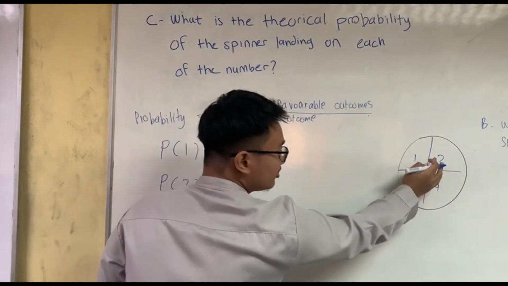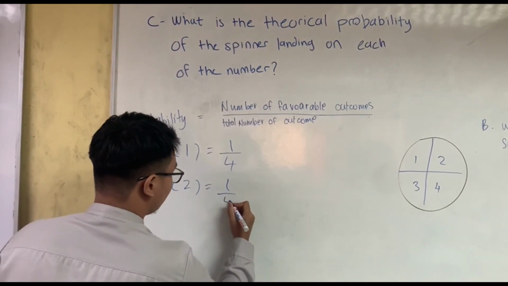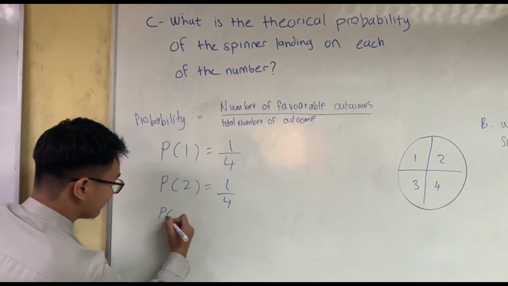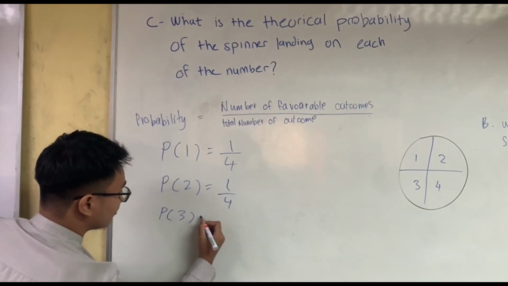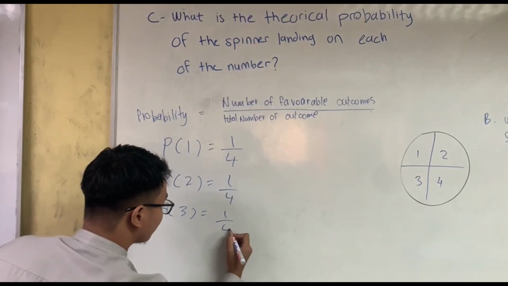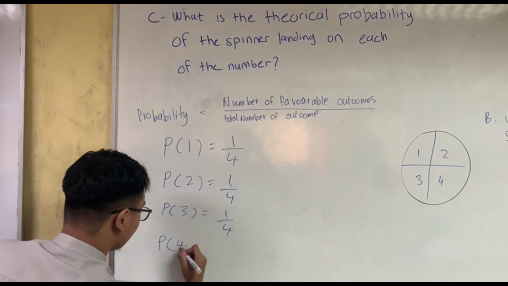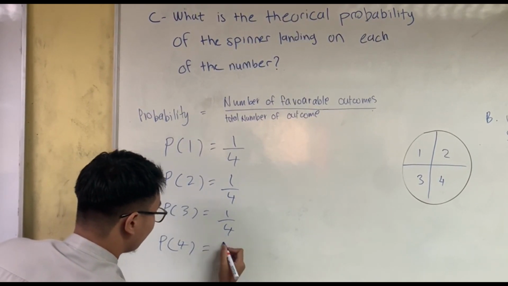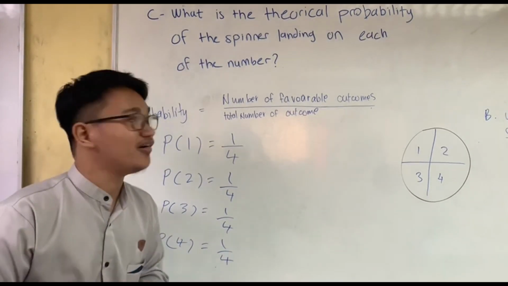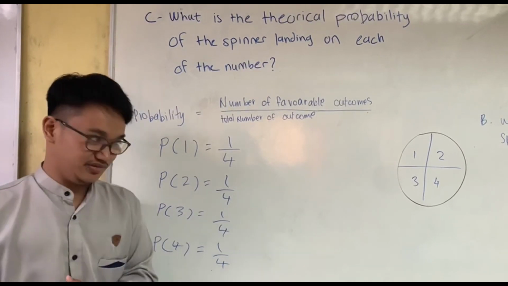We only have one of each here, so the answer is the same, 1 over 4. Same for 3, we have one 3 there, 1 over 4. And 4 is 1 over 4. That's it for the theoretical probability of the spinner landing on each of the numbers.